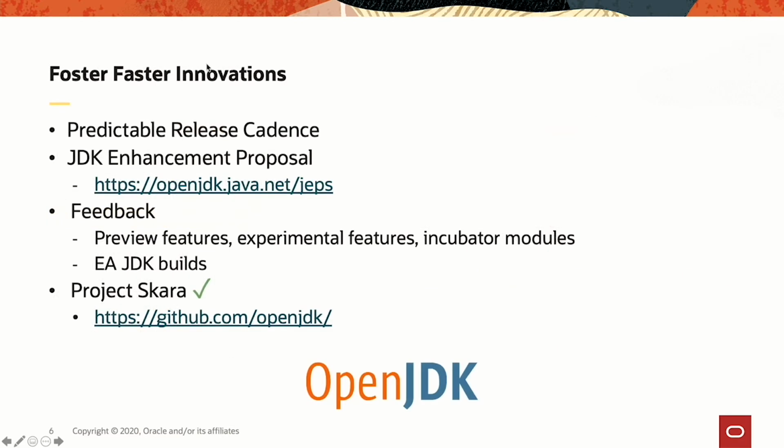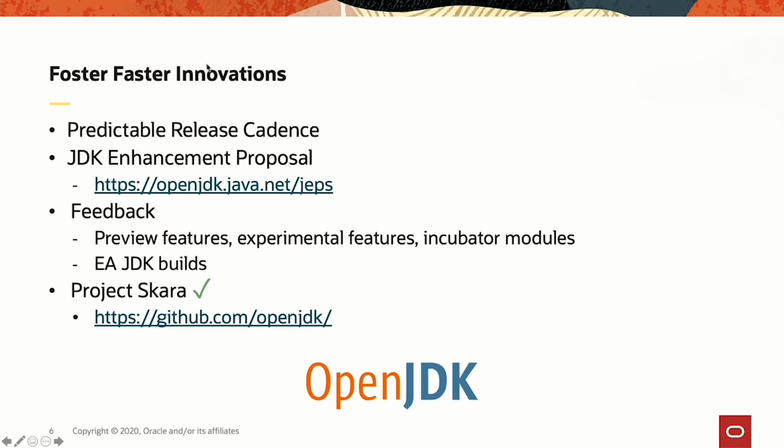Before we do so, I want to quickly discuss how we can foster innovation more quickly. So the first thing, the predictable release cadence. Every 6 months we have a release. That's something that is now proven to be effective. The second thing is the JDK Enhancement Proposal. That's a mechanism, the JEP mechanism, that is used to put anything significant within the platform. So any significant feature should go through that JEP mechanism to be included into the platform. Included or removed, because JEPs are also used to remove older or less popular features from the platform.